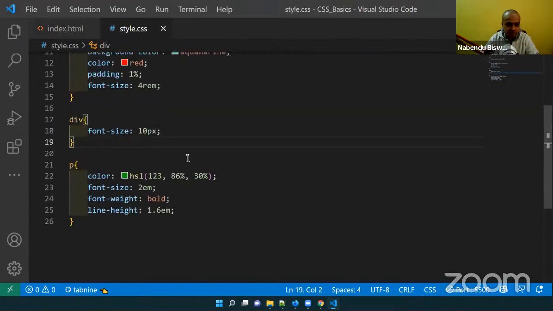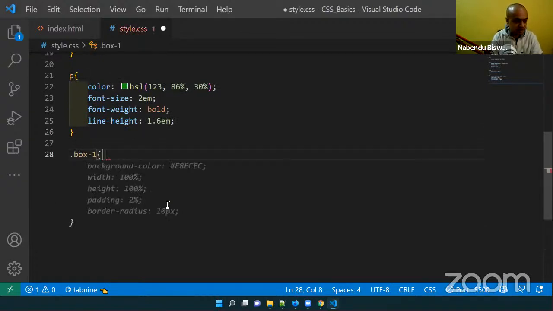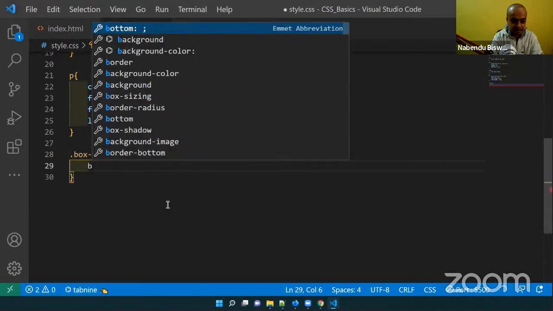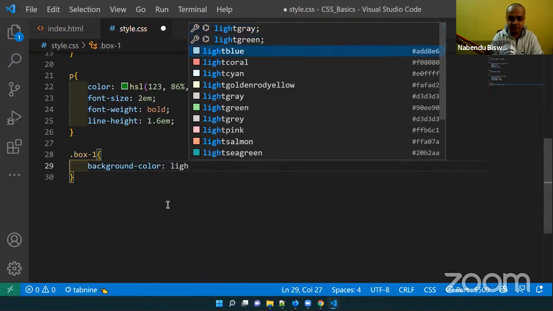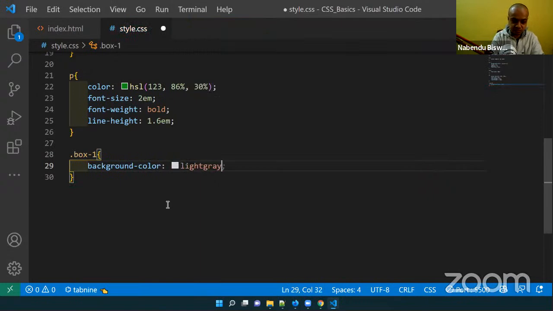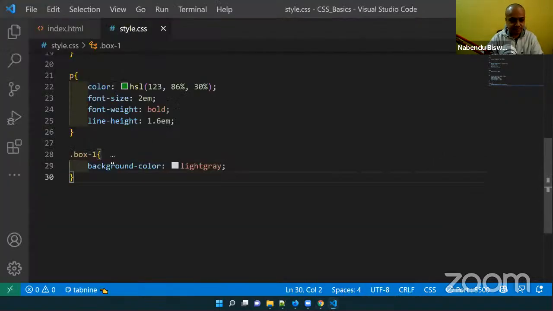And this box1, let me do it here. Classes we select by dot box1, and background color is light gray. I'll save it. Background color is light gray. See, the whole of the div has the background color light gray. Okay, so it is okay.